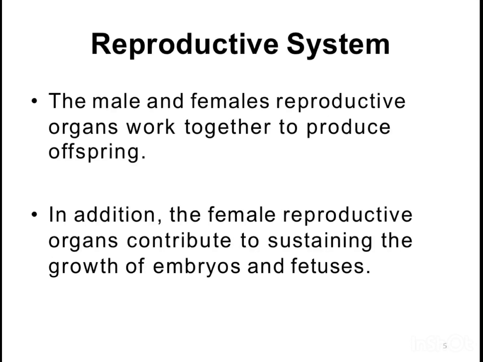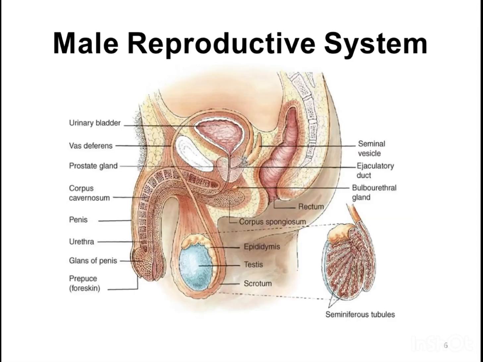Reproductive system. The male and female reproductive organs work together to produce offspring. In addition, the female reproductive organs contribute to sustaining the growth of embryos and fetuses. Male reproductive system parts: urinary bladder, vas deferens, prostate gland, corpus cavernosum, seminal vesicle, ejaculatory duct, bulbourethral gland, rectum, penis, corpus spongiosum, urethra, glans of penis, prepuce, foreskin, epididymis, testis, scrotum, seminiferous tubules.